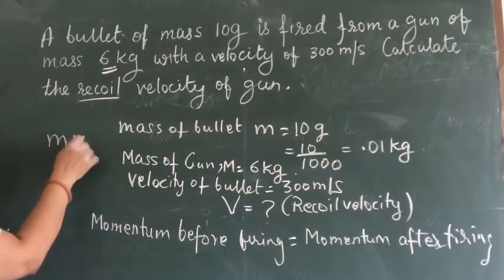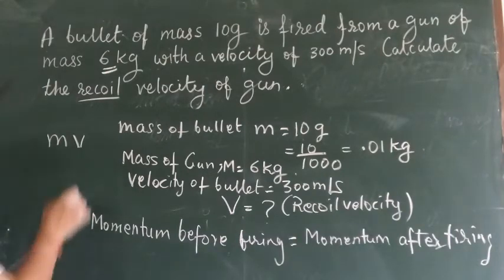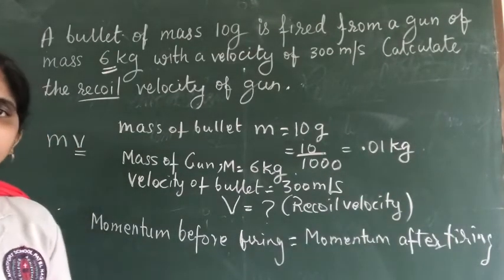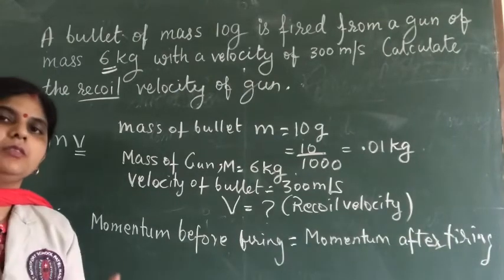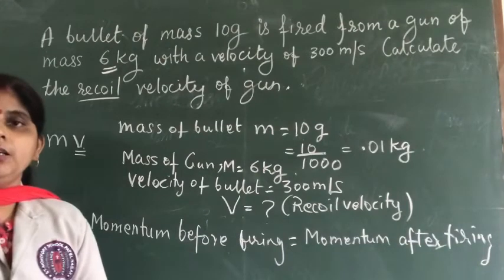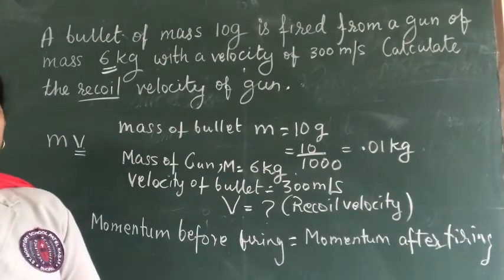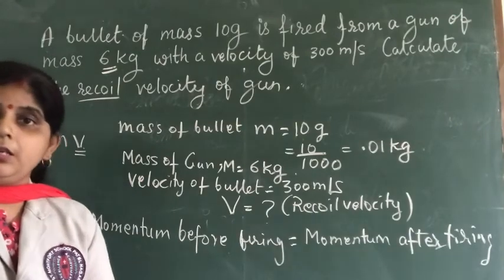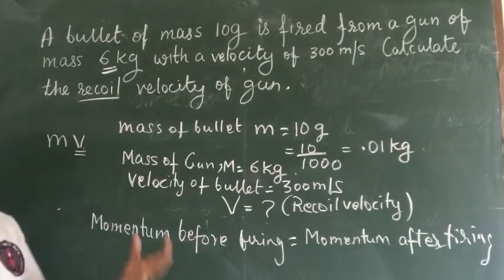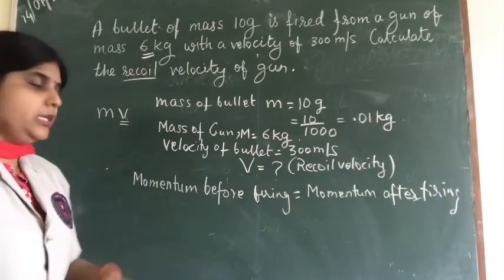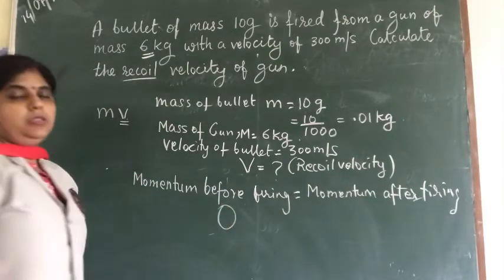Momentum is the product of mass and velocity. Velocity of bullet before firing: it is at rest. So momentum of bullet is 0. Similarly, velocity of gun before firing is again 0. So momentum of gun before firing is also 0. So total momentum before firing, momentum of gun plus bullet, will give you 0.